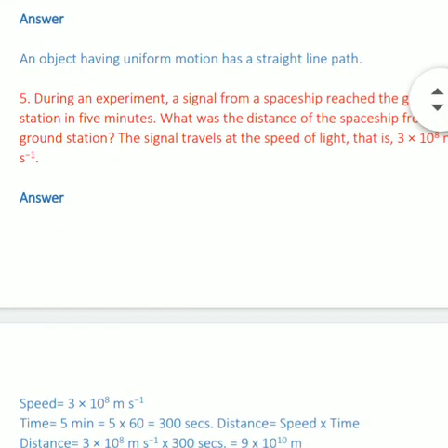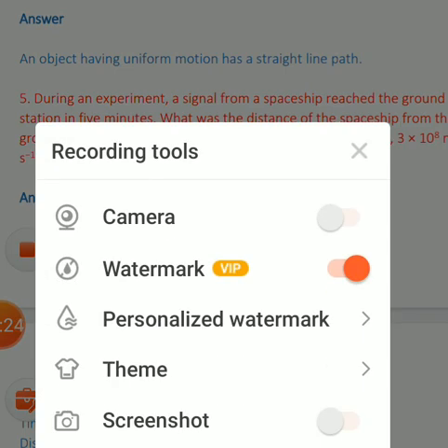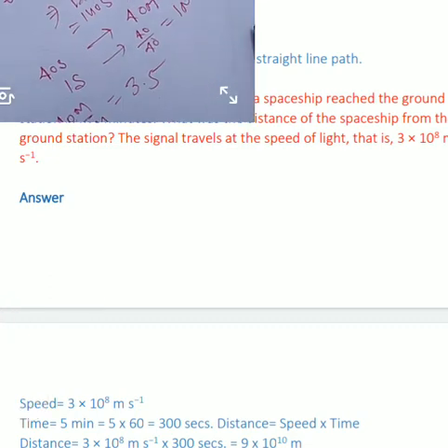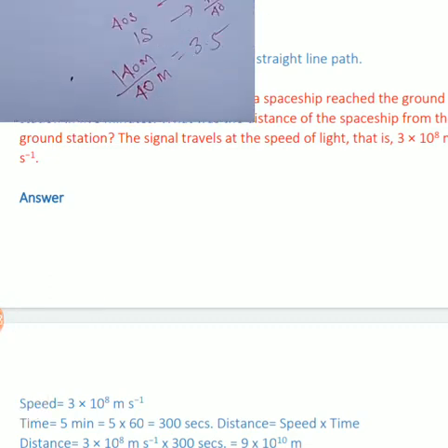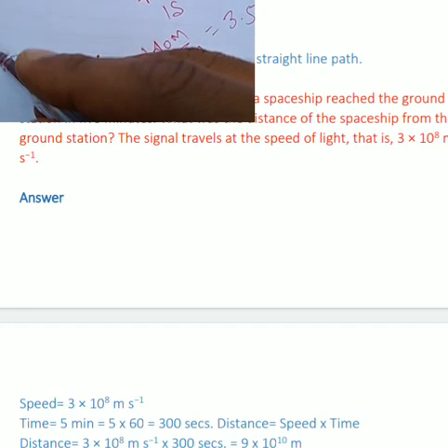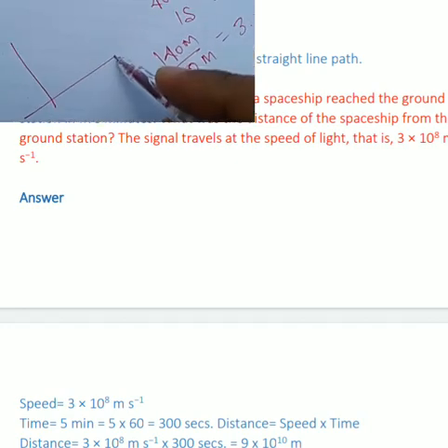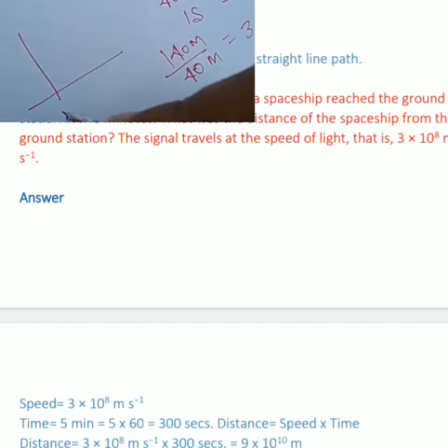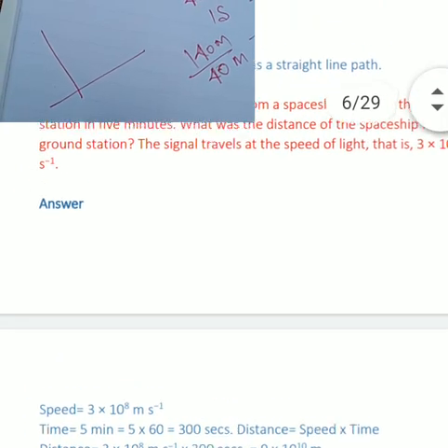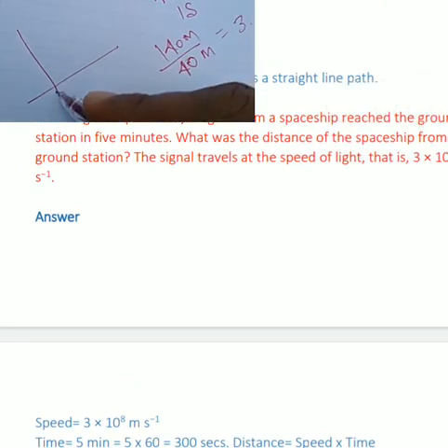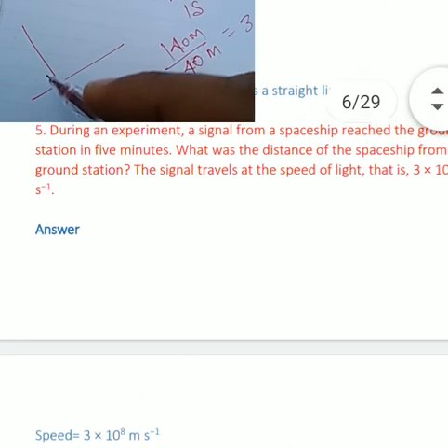Next question, what does the path of the object look like when it is in uniform motion? In case of uniform motion, dear student, we know that uniform means equal in amount, means whenever any object travels with a constant or fixed speed, then we can say that the object is in uniform motion.